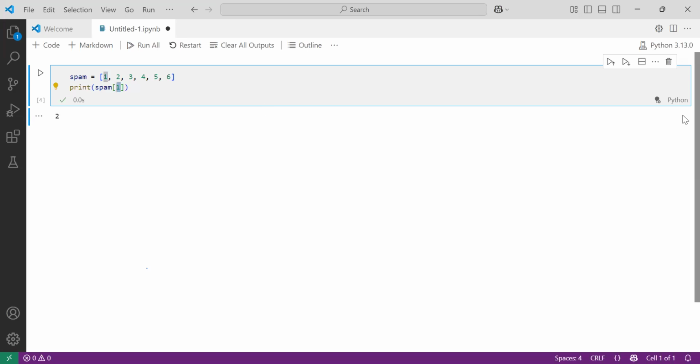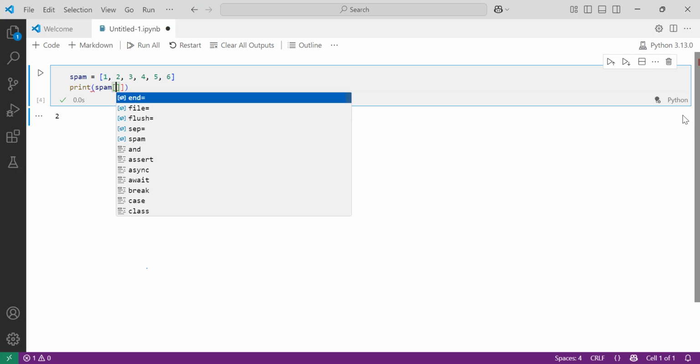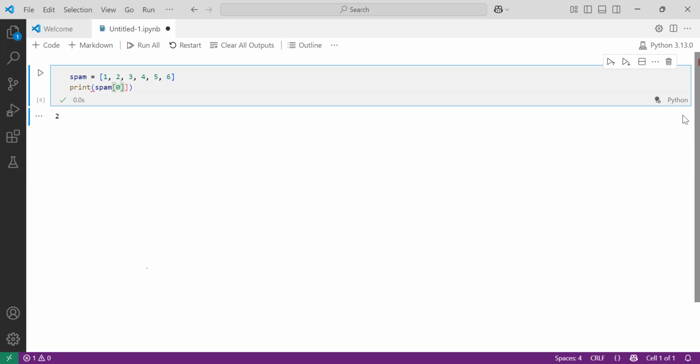What if you want to print the whole list through this indexing? What you have to do is simply use a colon. Don't give the colon first, I will tell you: 0 colon, and total 6 digits I have. So let's say I'm passing 6 here. So 0 to 6 means 0, 1, 2, 3, 4, 5. You know, indexing is always n minus 1. I have already explained this concept.